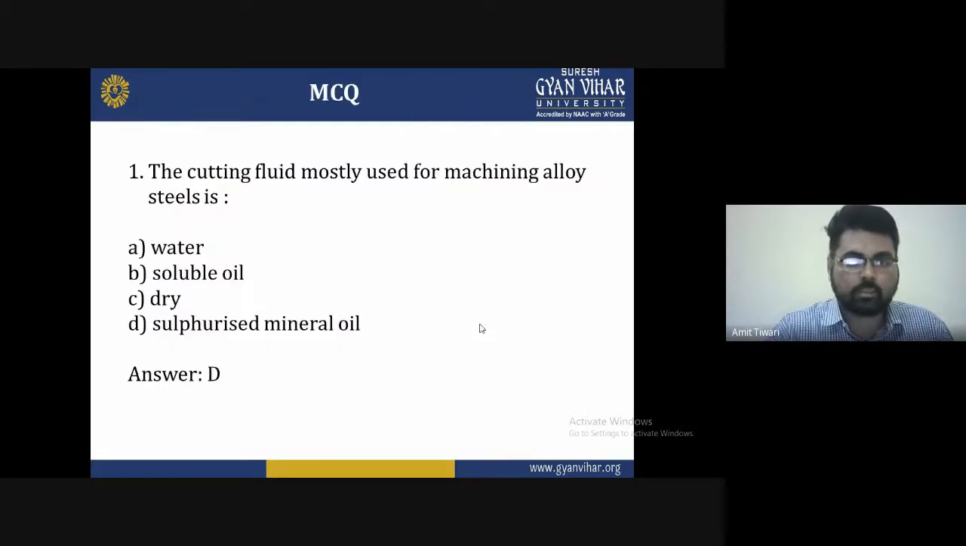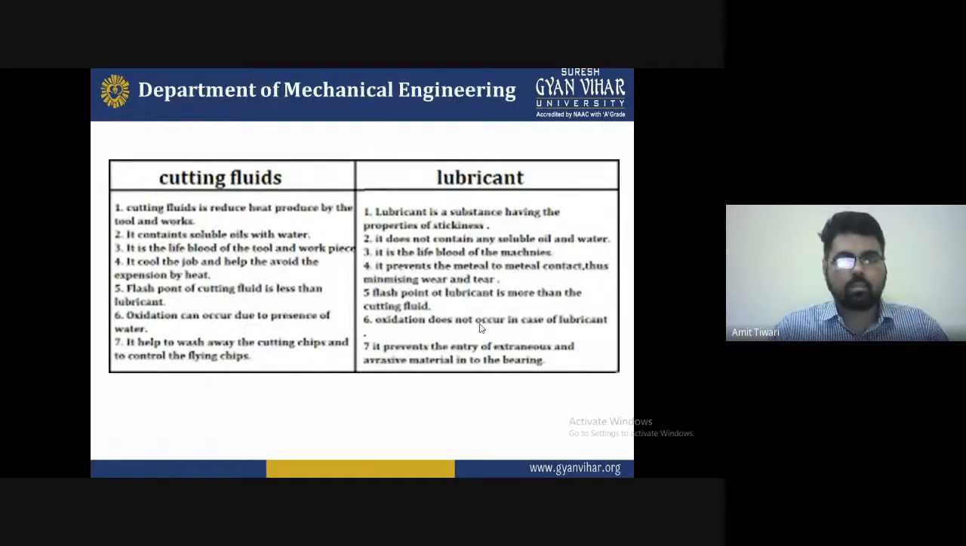Next, we can say that cutting fluid and lubrication. The cutting fluid reduces heat produced by the tool and the work. So basically, this type of heat is produced in the tool and workpiece, and at that time the cutting fluid will reduce it. Second one, in the case of a lubricant, the lubricant is a soluble substance having the property of thickness.